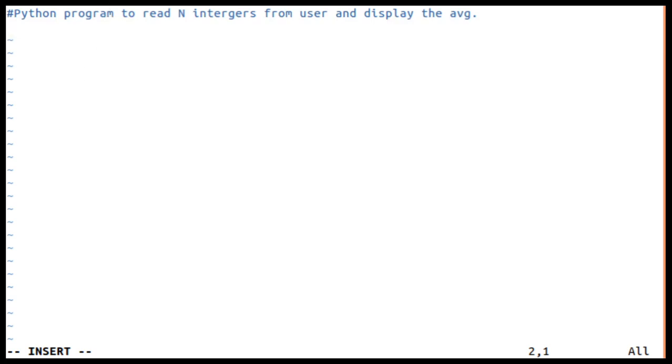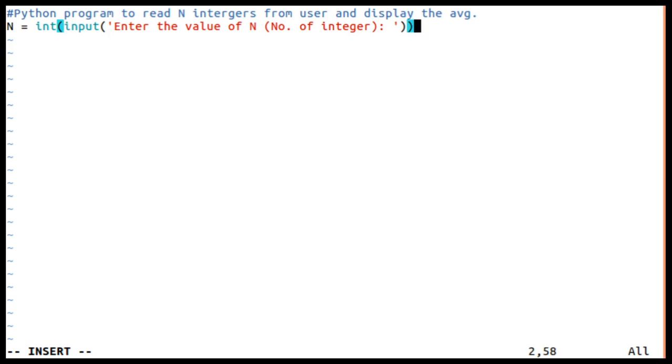First and foremost, I should read n integers. I'll ask the user to enter the value of n, because I don't know how many integers he has given. So I'm going to ask the user using input, enter the value of n, or the number of integers. That value by default will be read as a string, so it's our responsibility to convert that to an integer.